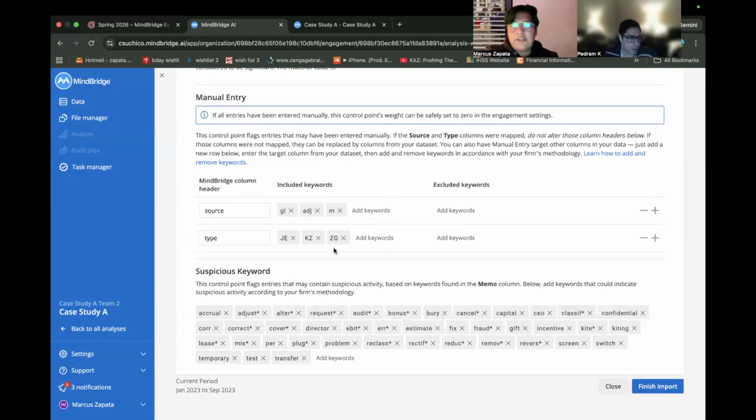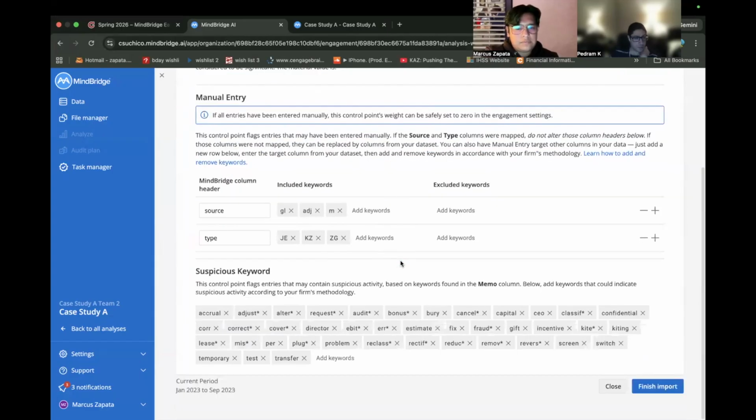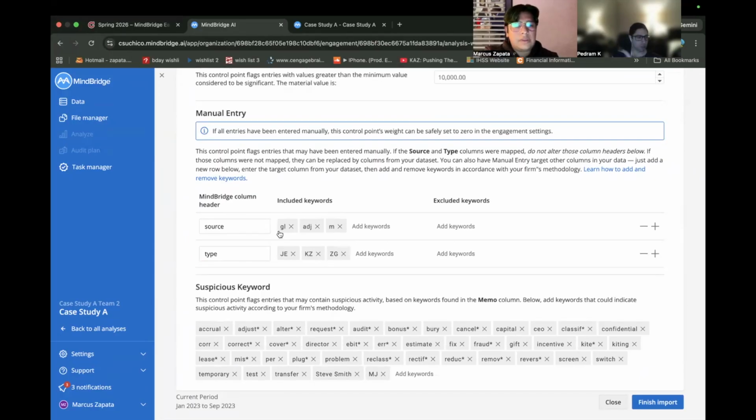Are there any keywords? I remember there are some keywords that we need to put in here. Keywords, correct. I think the CEO's name was Steve Smith. So do we add MJ on the type for the keyword?